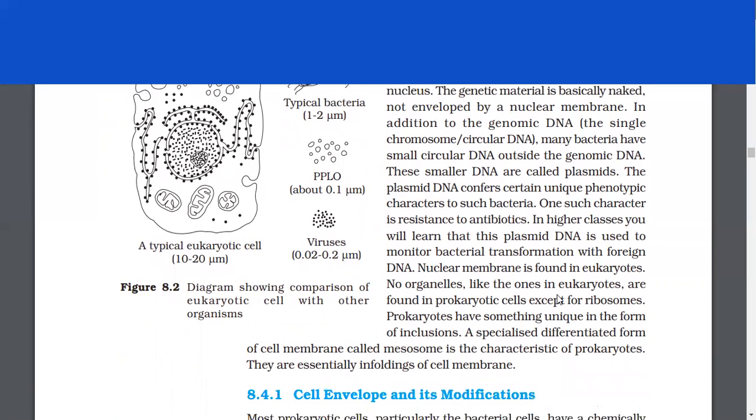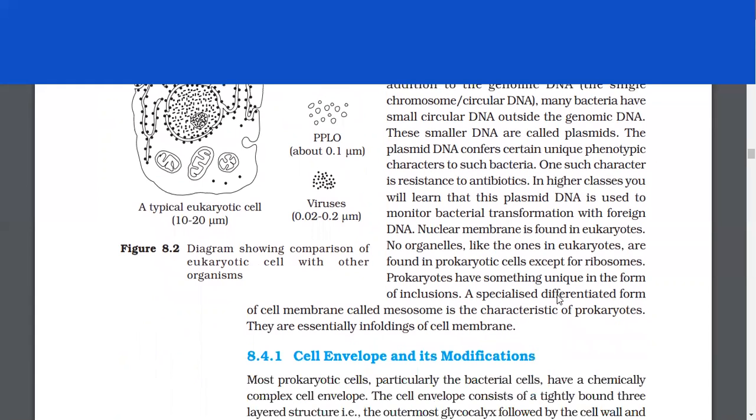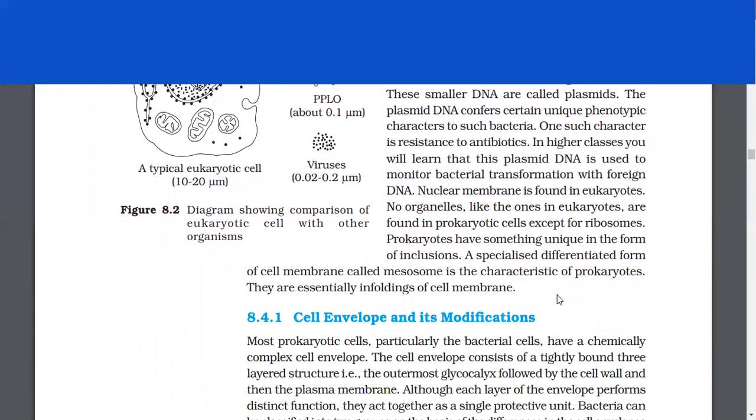The plasmid DNA confers certain unique phenotypic characters to such bacteria. One such character is resistance to antibiotics. In higher classes, you will learn that this plasmid DNA is used to monitor bacterial transformation with foreign DNA. Nuclear membrane is found in eukaryotes. No organelles like the ones in eukaryotes are found in prokaryotic cells except for ribosomes.